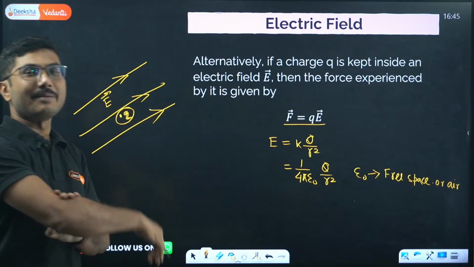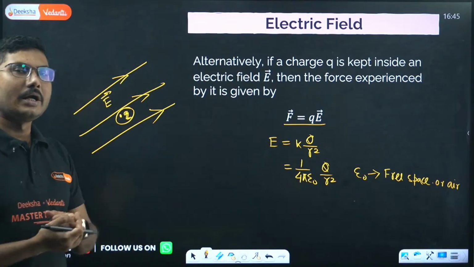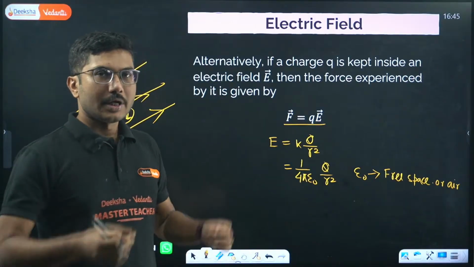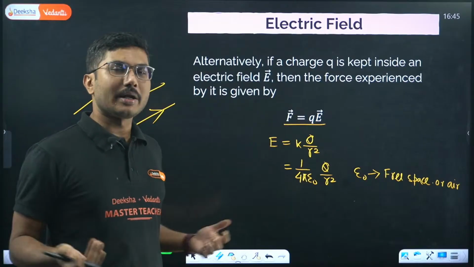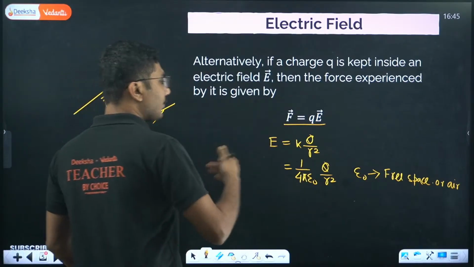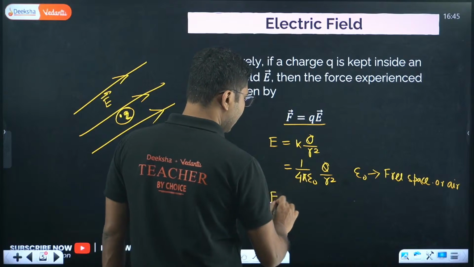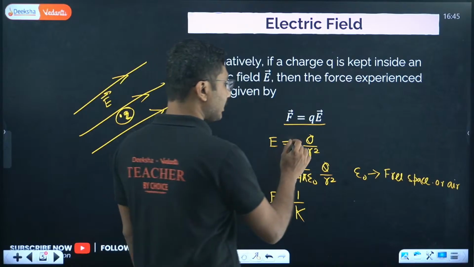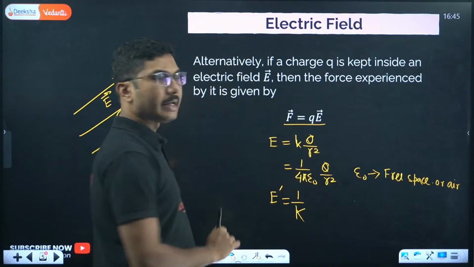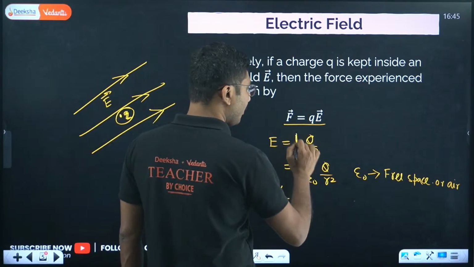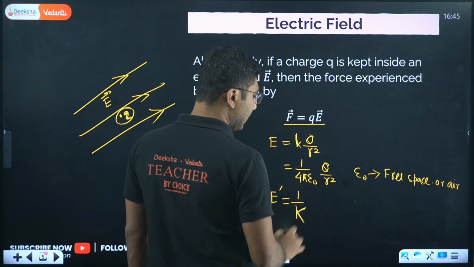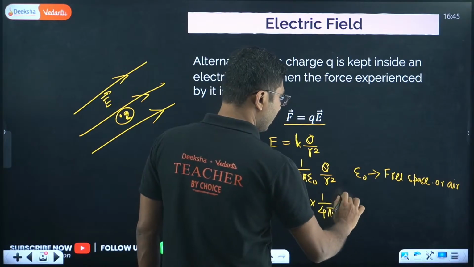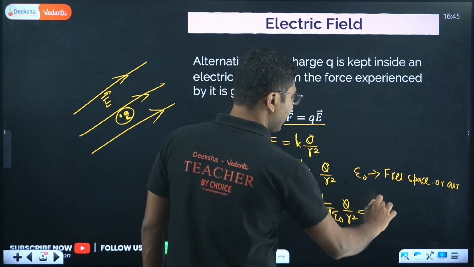But if you put it inside a medium having a different dielectric constant, for example water or glycerin or glass, you can embed a charge inside a glass and you can create an electric field there also. So if you change the dielectric medium, the electric field will become 1 by dielectric constant. Here K is dielectric constant, do not confuse small k and capital K. I always tell the students that small k is the Coulomb constant, and capital K is the dielectric constant, into 1 by 4 pi epsilon naught, Q by r square. So basically it will be E by K.